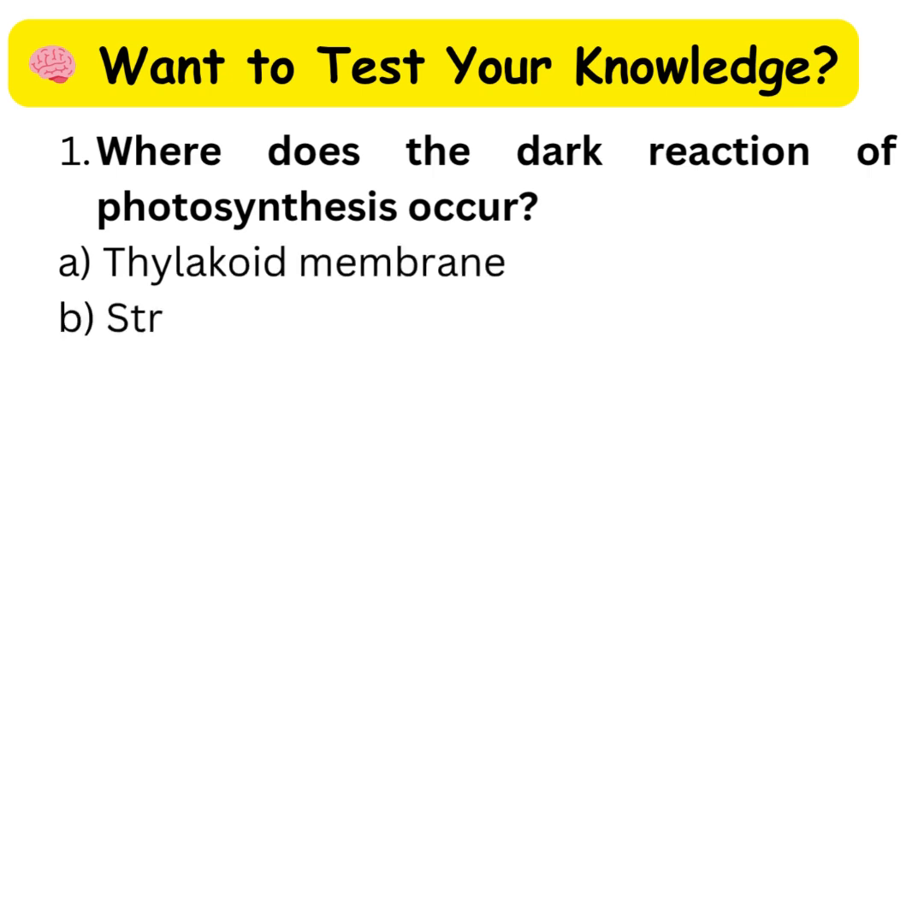Want to test your knowledge? Here's a quick quiz to see how well you grasp the Calvin cycle. Ready? Question 1. Where does the dark reaction of photosynthesis occur? A. Thylakoid membrane. B. Stroma. C. Cytoplasm. D. Mitochondria.